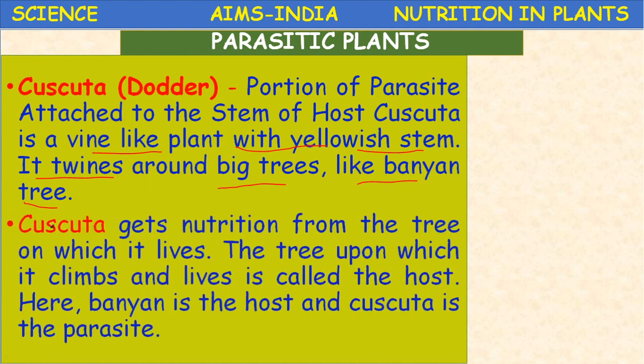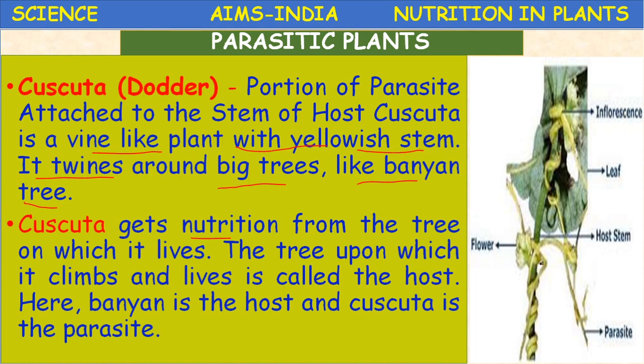Cuscuta gets its nutrition from the tree on which it lives. The tree upon which it climbs and lives is called the host. What is a host? So the host of the Cuscuta plant, if you see in the picture, is the host stem. The flowers produced by this Cuscuta, a bunch of flowers, is called an inflorescence, and this is the parasite, yellow in color.